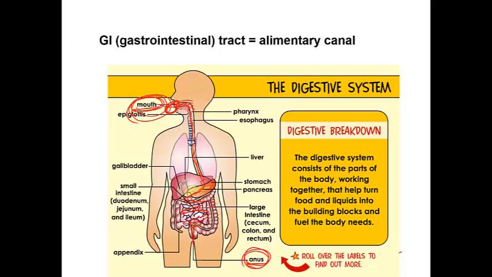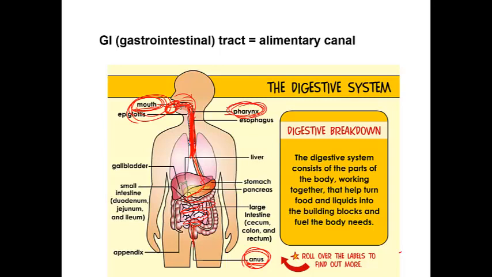Then the rest of the food is pushed down through the pharynx into the esophagus. The pharynx is the common cavity. It links the digestive system and the respiratory system, so it's called a common cavity.